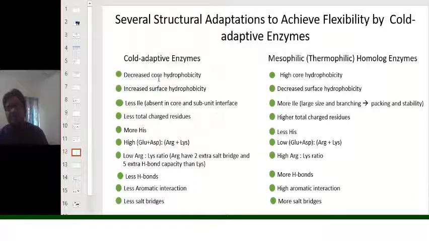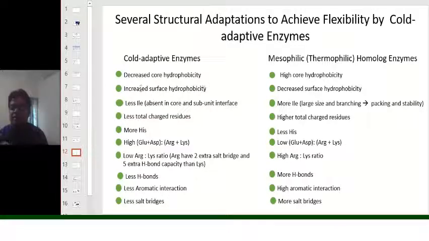Cold adaptive enzymes have decreased core hydrophobicity. However, the mesophilic enzymes have increased or high core hydrophobicity. High core hydrophobicity means there will be a larger number of and larger hydrophobic moieties in the core of the enzymes, so that there will be more hydrophobic interactions and the enzyme will be stable. But the cold adaptive enzyme does not need stability. It needs flexibility to have the desired kcat at the cold temperature. That's why they avoid the core hydrophobicity.